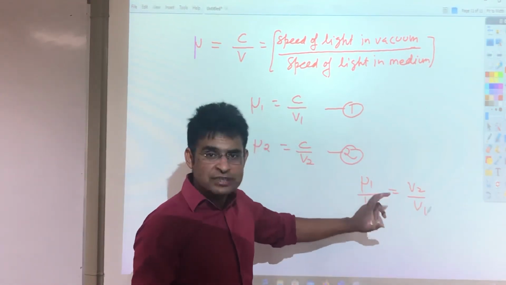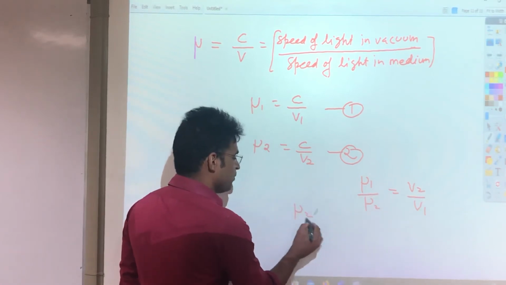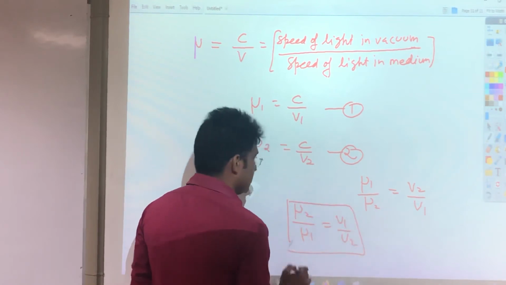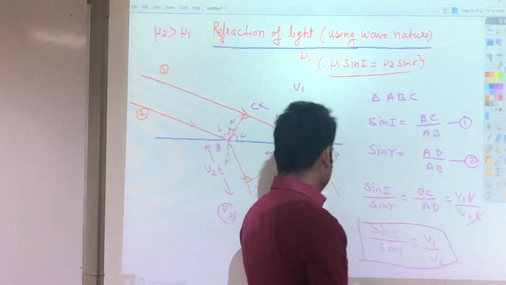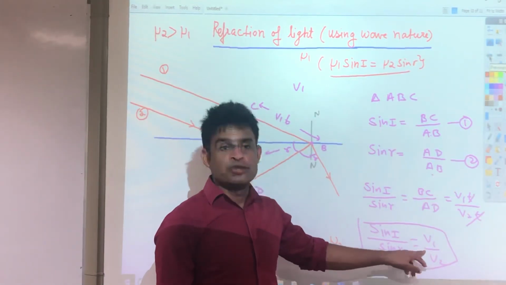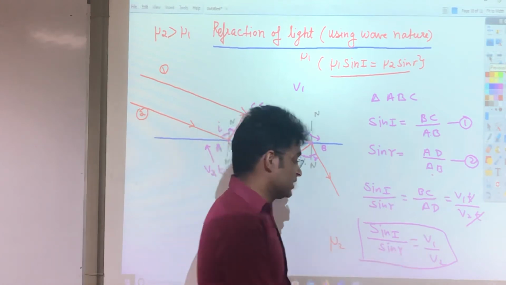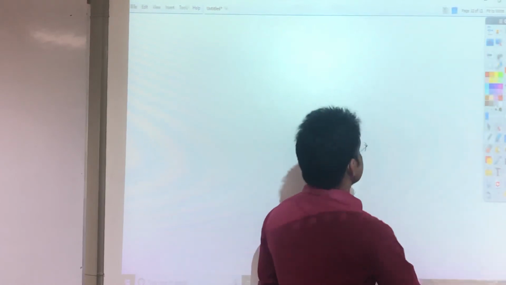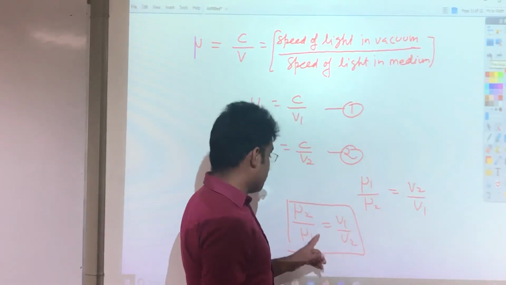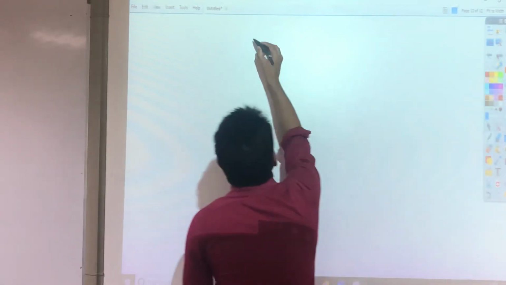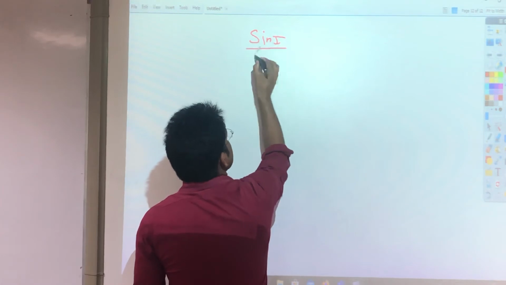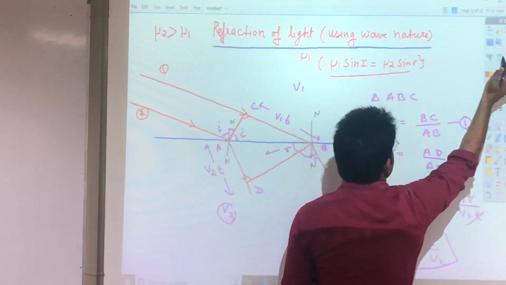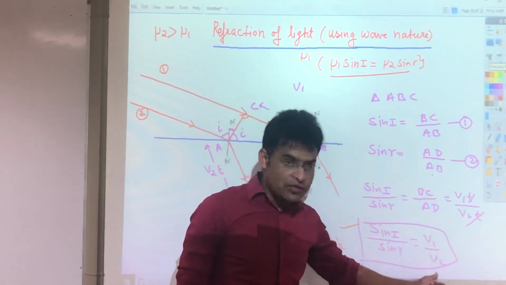Now if I reverse this, I'll get mu2 divided by mu1 is equal to v1 divided by v2. If you see the previous page, I already proved that sin i divided by sin r is equal to v1 divided by v2. You can see that page.